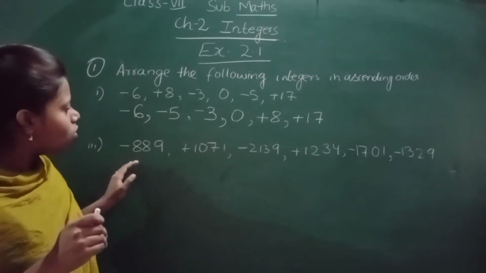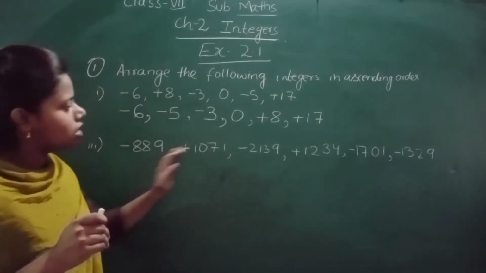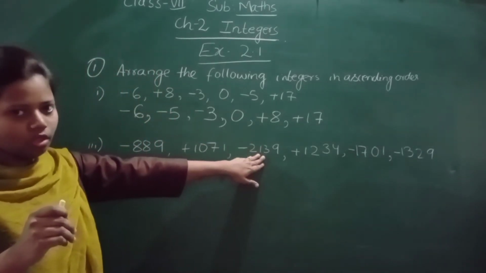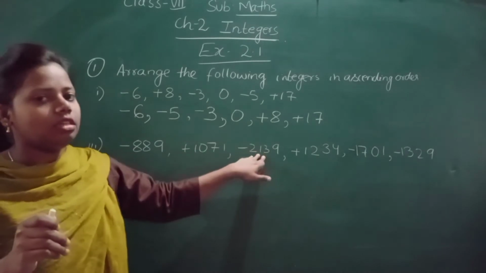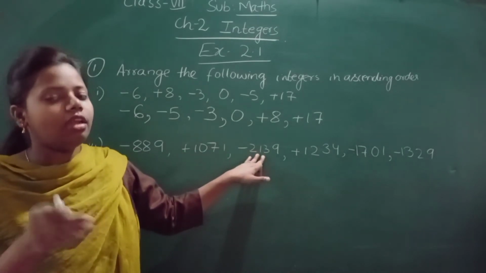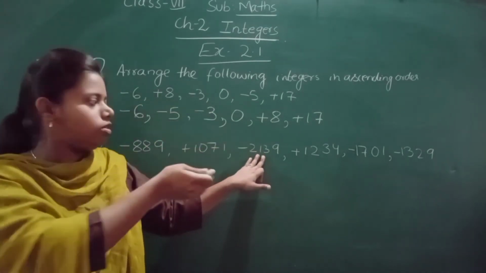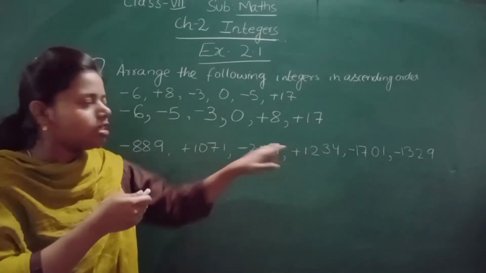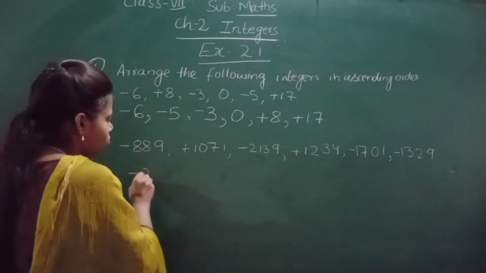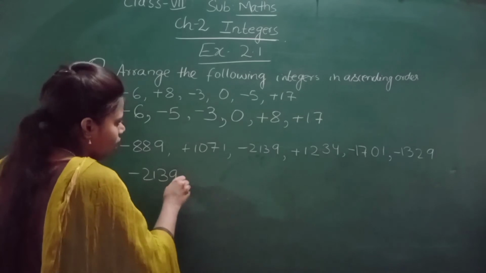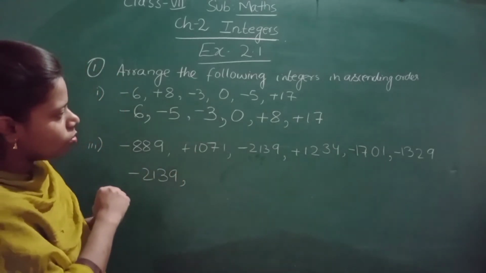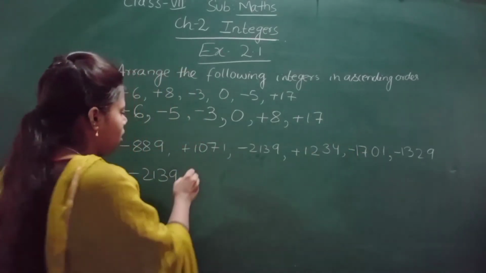Out of these, which one is the smallest? This is it, minus 2139. Again I repeat that value increases from left to right, so this is to the left side of the other integers. So this one is the smallest one out of these. Then which will be the next smallest one? This.